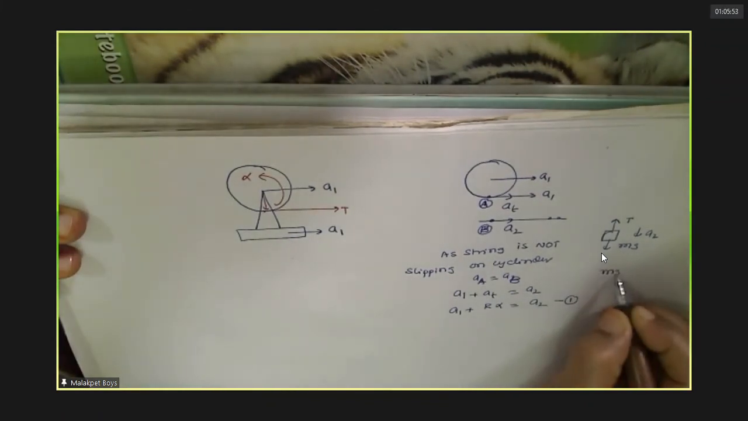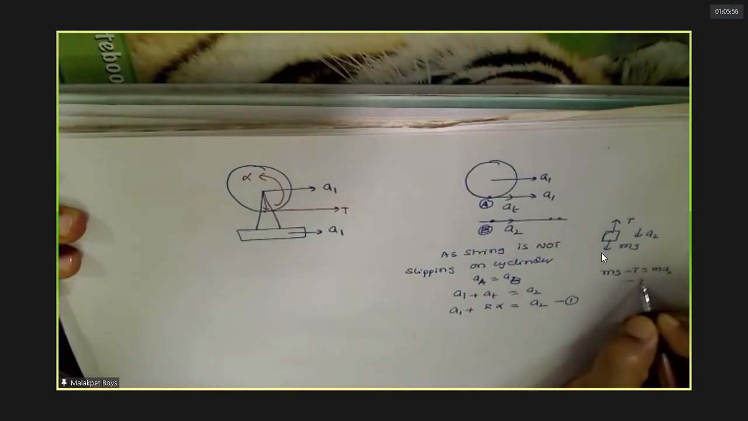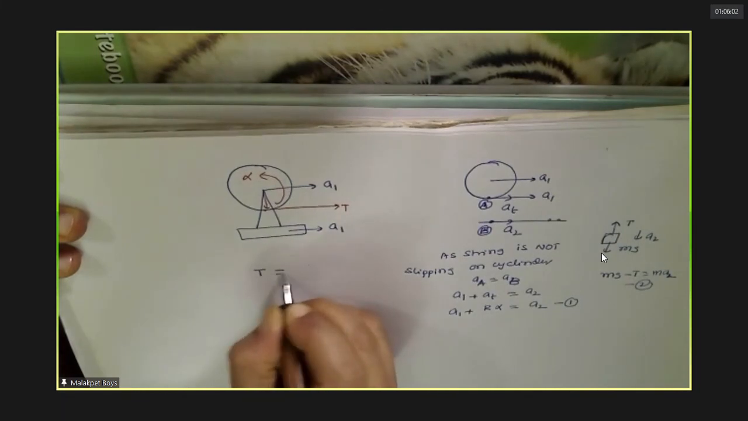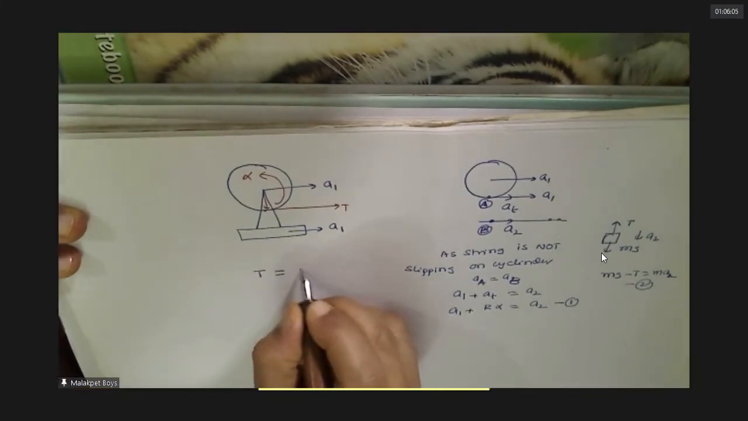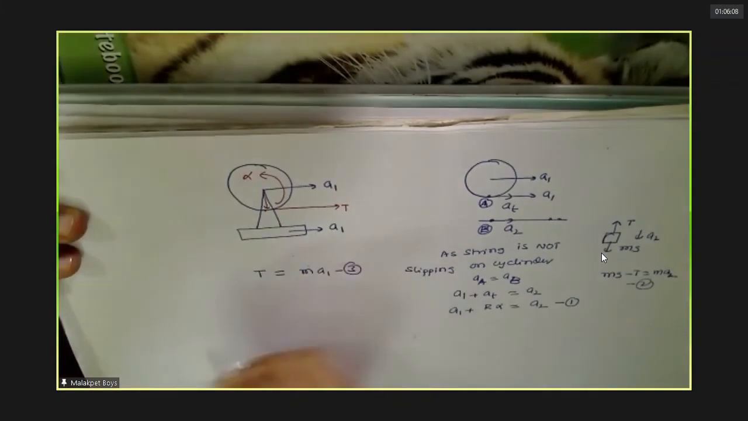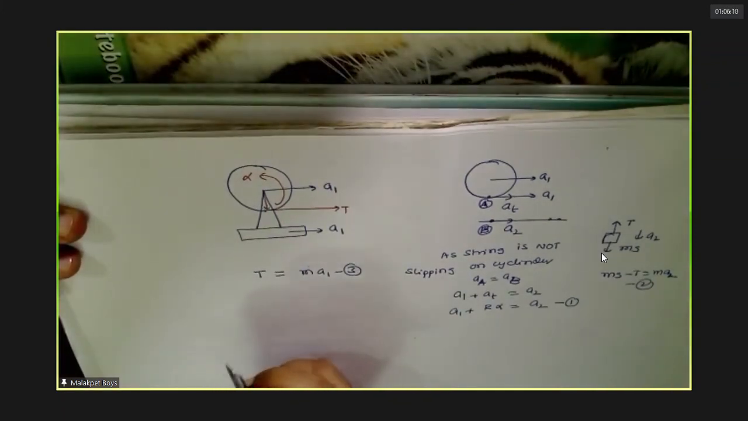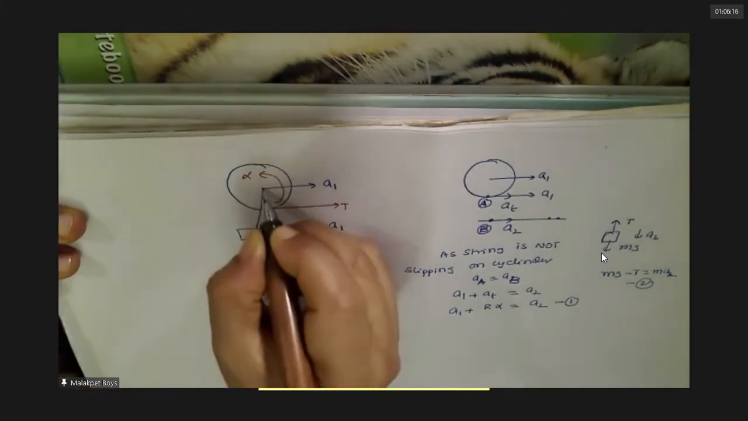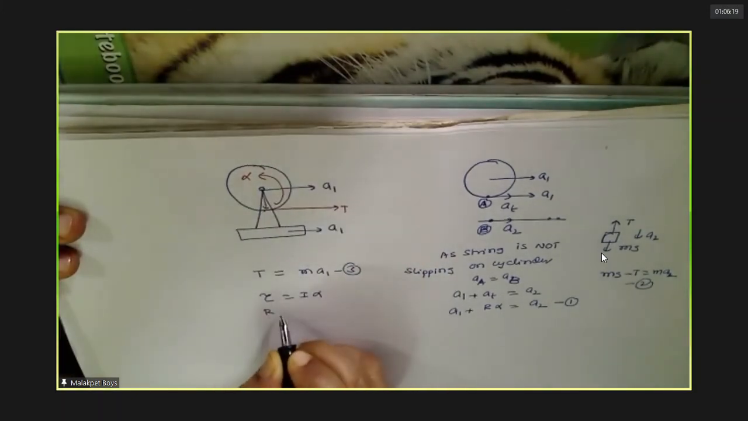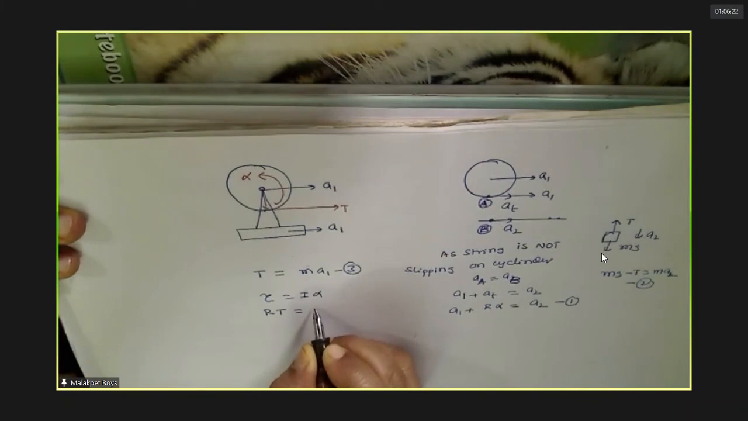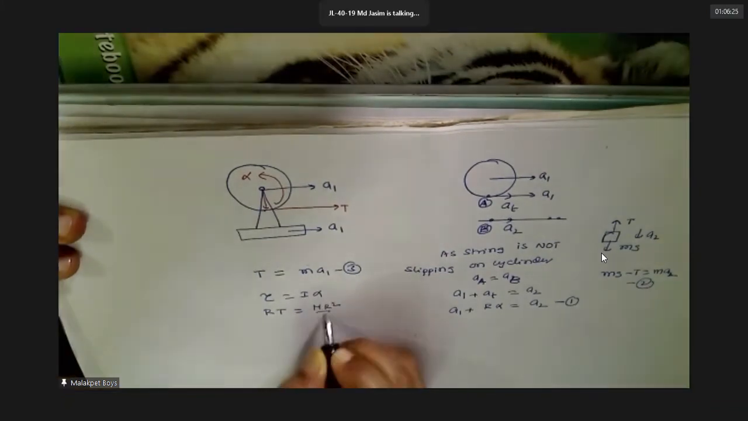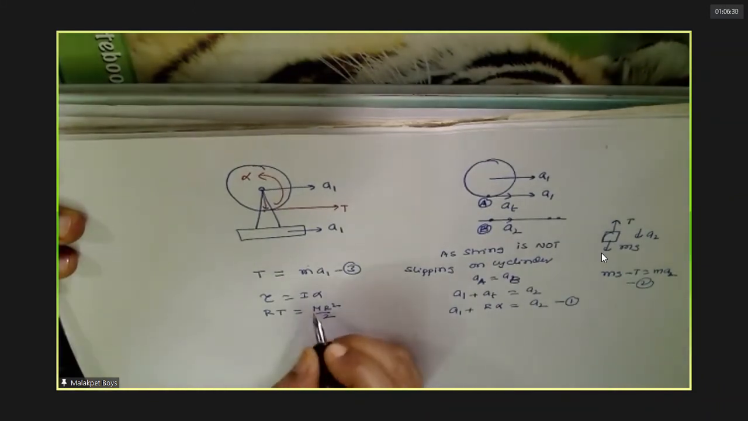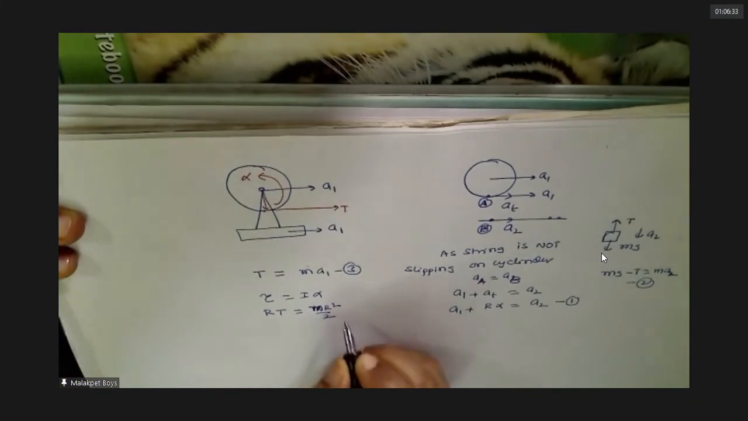Then for this you have mg minus T equals m A2, second equation. Third equation: what is the total pulling force on that? T equals M A1. Do you agree with this? Then another equation: what is the torque? Torque equals I alpha. For this cylinder, R into T equals the moment of inertia, m r square by 2, no? Solid cylinder. Both are the same masses. Agreed. m r square by 2 into alpha.